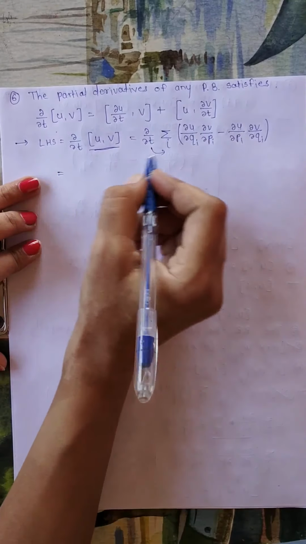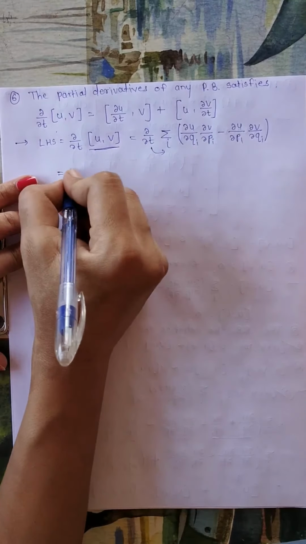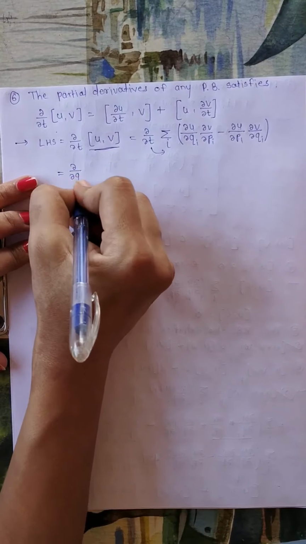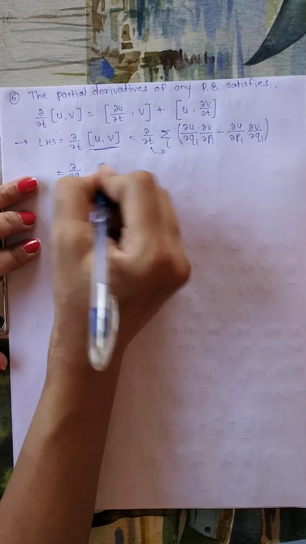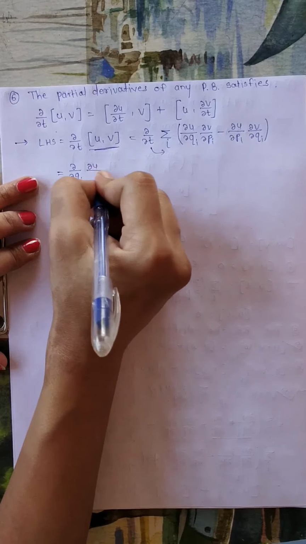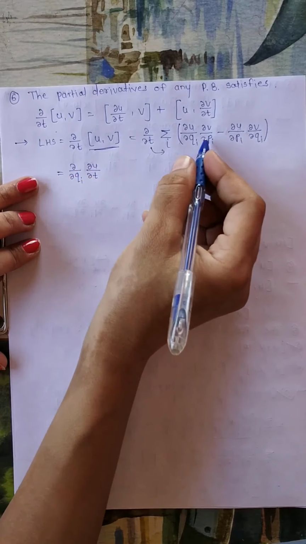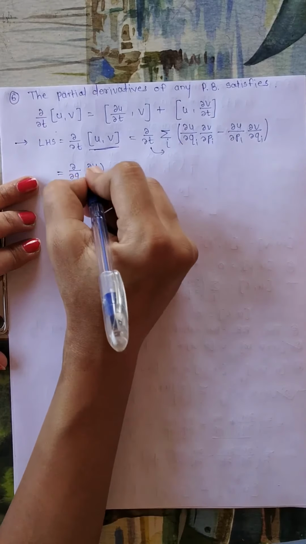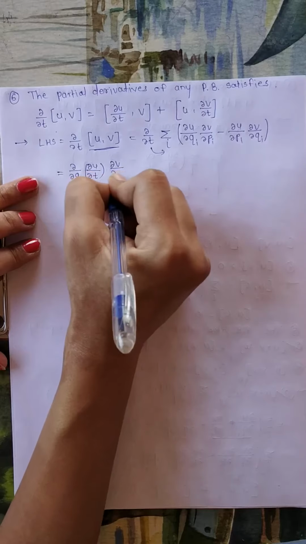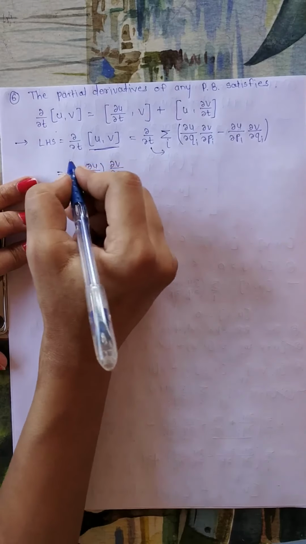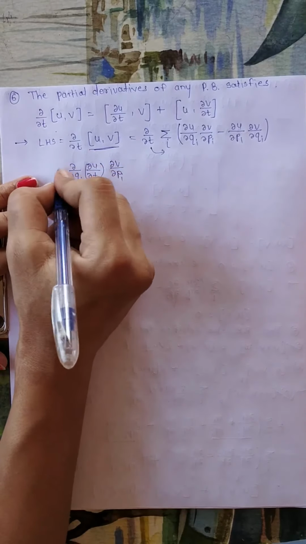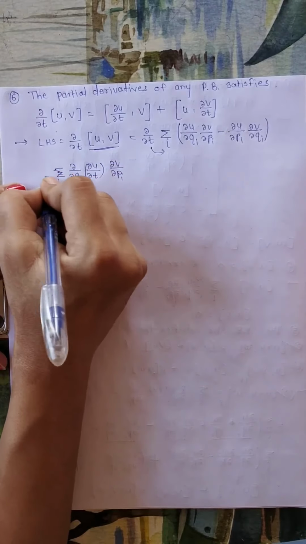This means now first I will take the derivative of U, that is dou by dou Qi, and the derivative of U with respect to t will be dou U upon dou t, and this dou V upon dou Pi as it is, that is dou V upon dou Pi. So I will write this summation outside.